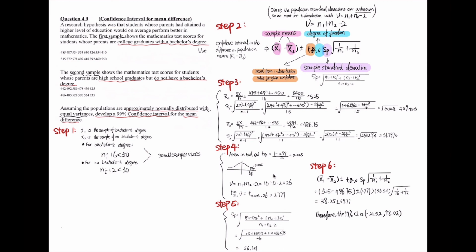Since the variance of two means is the sum of their respective variances, we can get an answer here. Therefore, the 99% confidence interval is minus 21.52 to 98.02. Thanks for listening. Bye-bye.